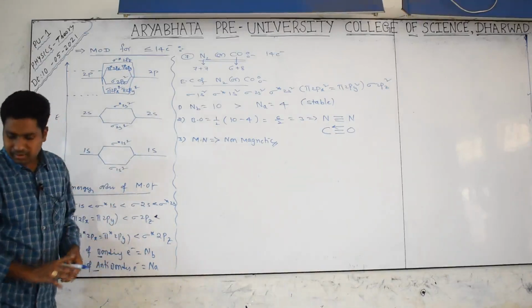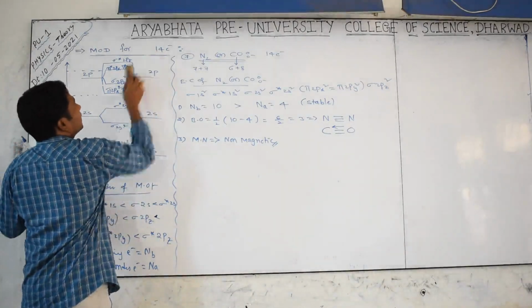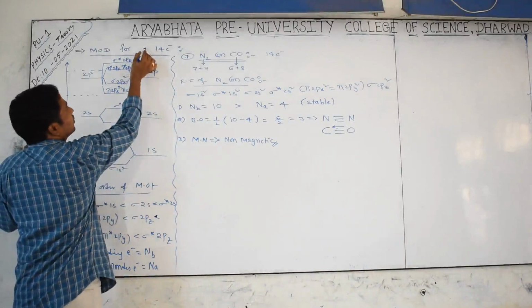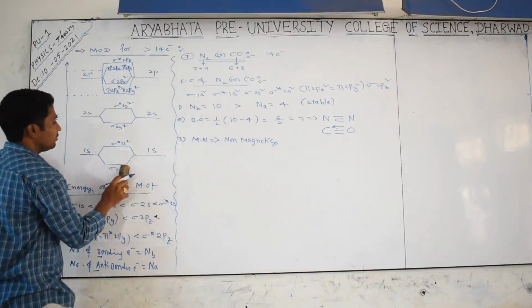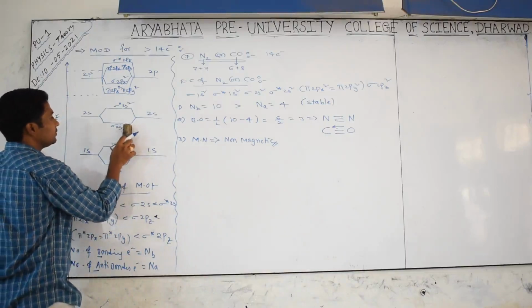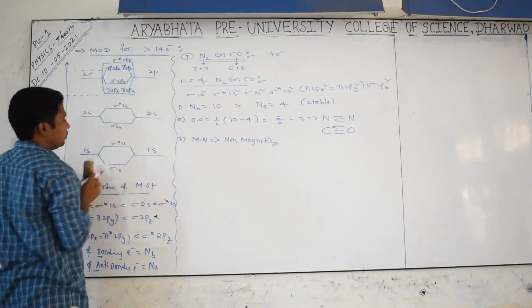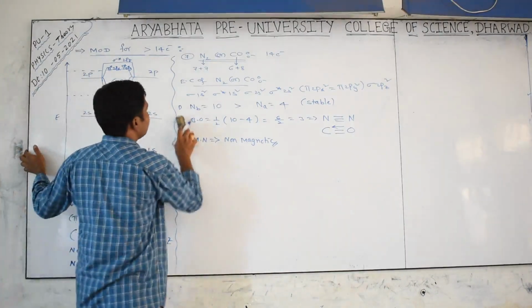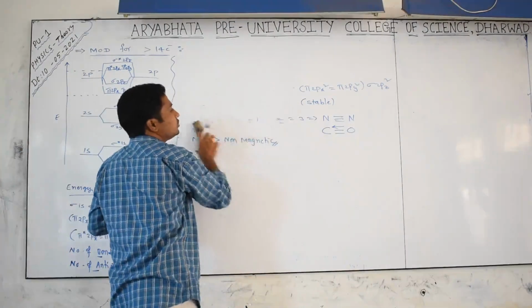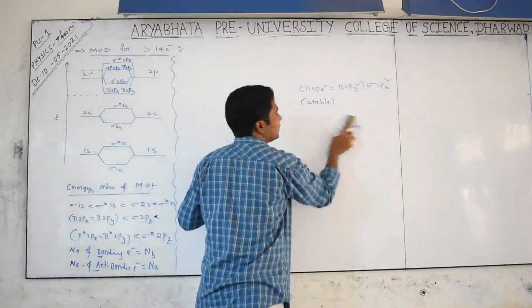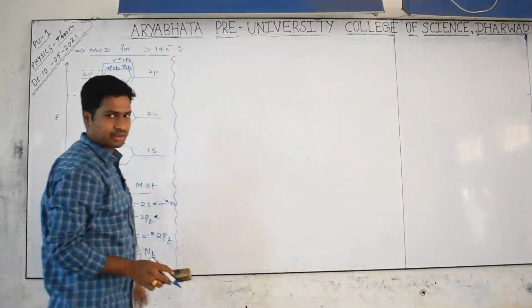So now I will explain the second half, which is the molecular orbital diagram for molecules having greater than 14 electrons. A small change is coming, I will explain to you, see carefully. Now I am explaining the molecular orbital diagram for the molecules which have greater than 14 electrons. Less than or equal to 14 means the previous diagram; a small change is coming.